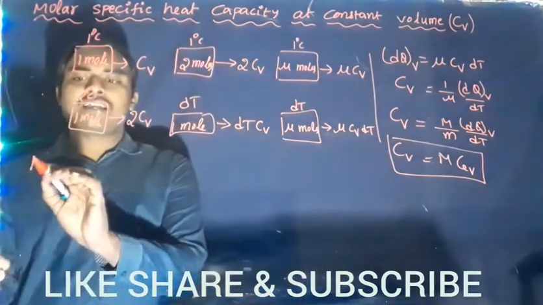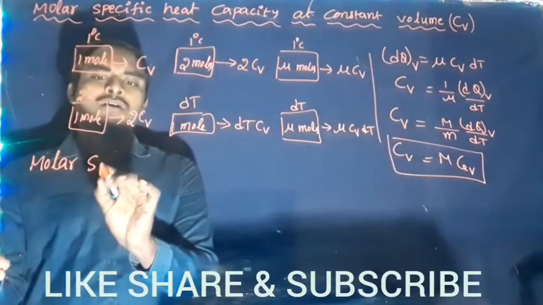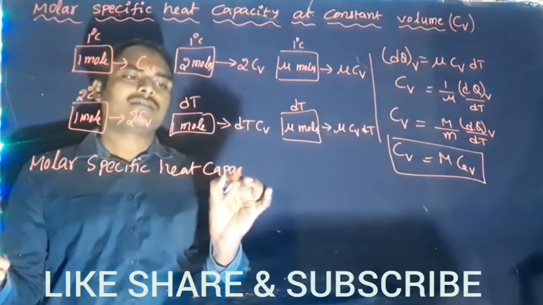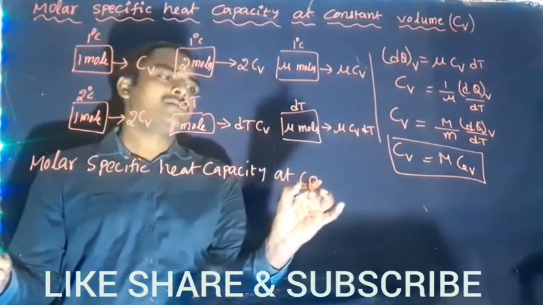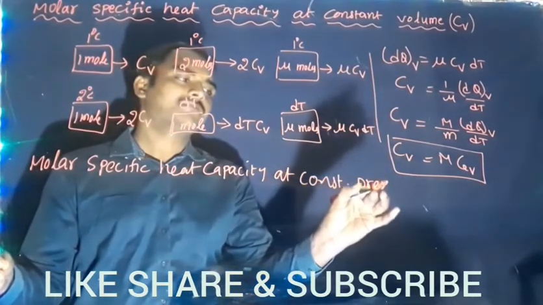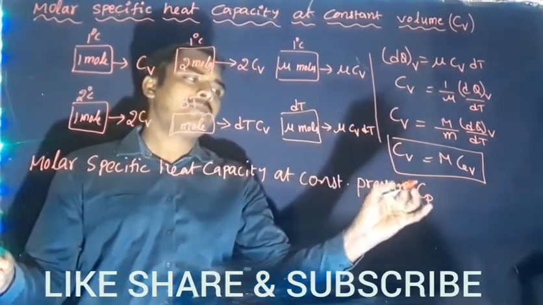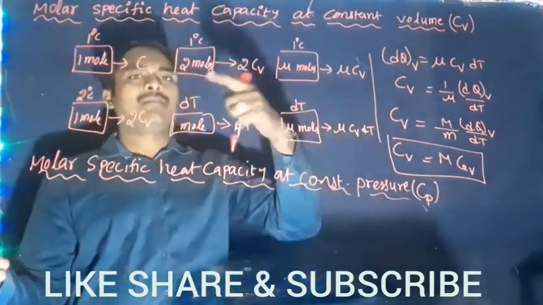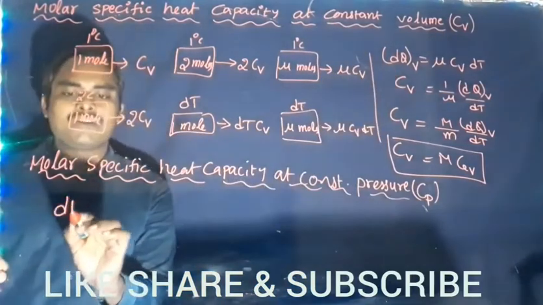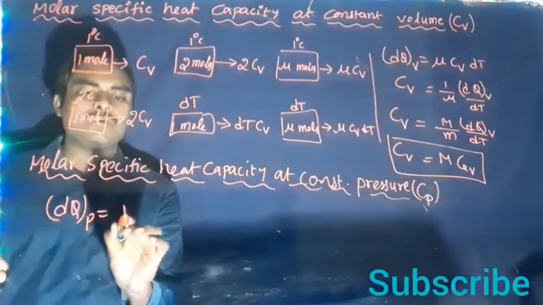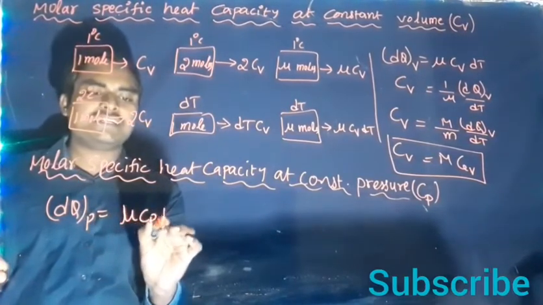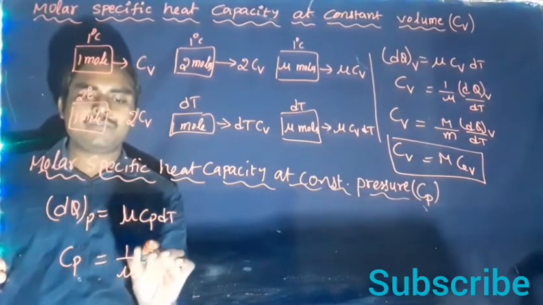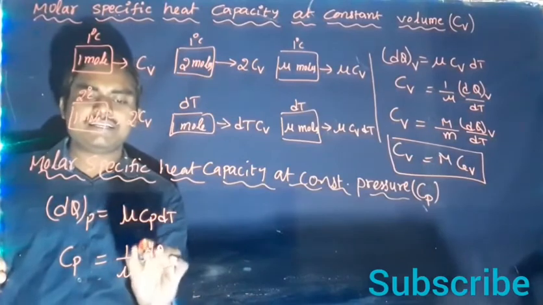Similarly, let us define molar specific heat capacity at constant pressure. It is represented by Cp. So if you follow the same procedure, we get the amount of heat energy required at constant pressure equal to mu Cp dt. From this, Cp, molar specific heat capacity, can be written 1 by mu into dq by dt.